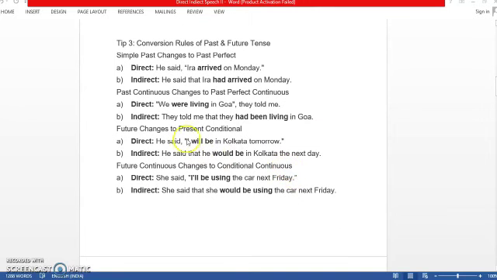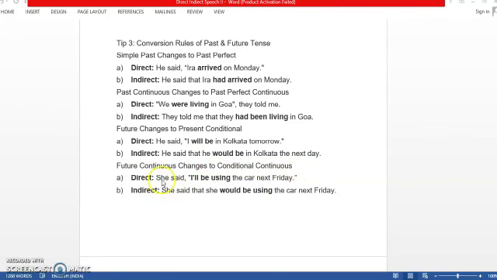Now future changes to present conditional. He said, "I will be in Kolkata tomorrow." Indirect: he said that he would be in Kolkata next day. Will changes to would be. Tomorrow will be next day. Now future continuous changes to conditional continuous.